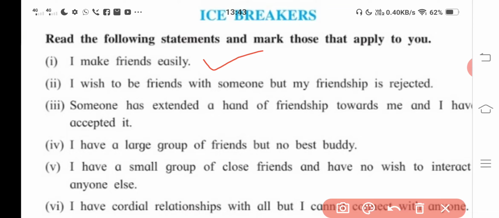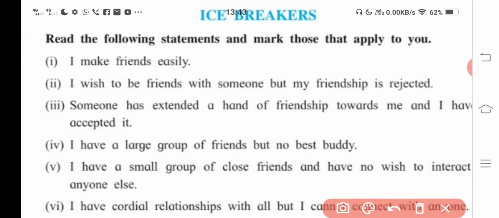Secondly, I wish to be friends with someone, but my friendship is rejected. A few, 5% or 7% among you, would say that I wanted to be friends with others, but all the time, what happens? I am getting rejection from that friendship.